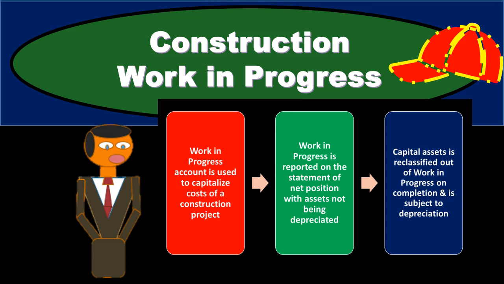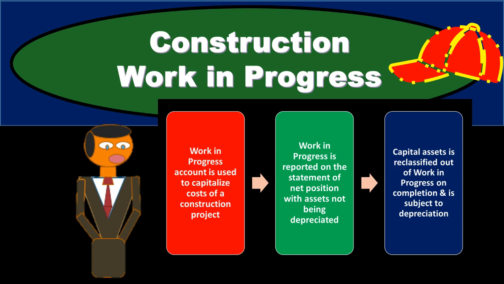In this presentation, we will discuss the account construction work in progress as it relates to governmental accounting. When we think about the account construction work in process, we're usually thinking about a time when the government is making a long-term project, a long-term capital asset, a construction of something such as a building, such as a bridge. When that is the case, we usually set up a capital project fund in order to track the flows, and we're also going to have to use a work in process account.